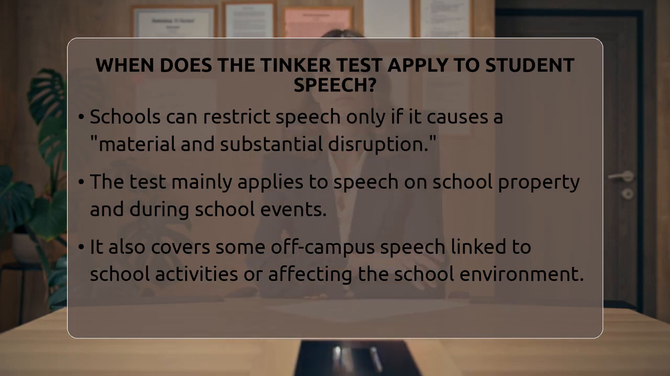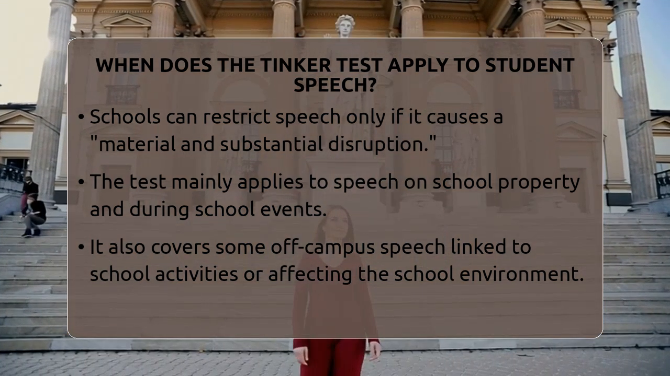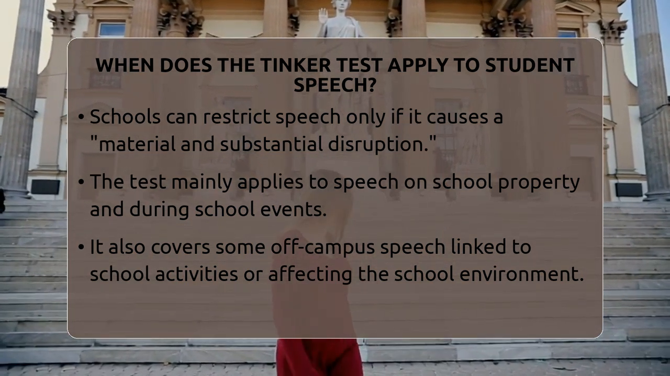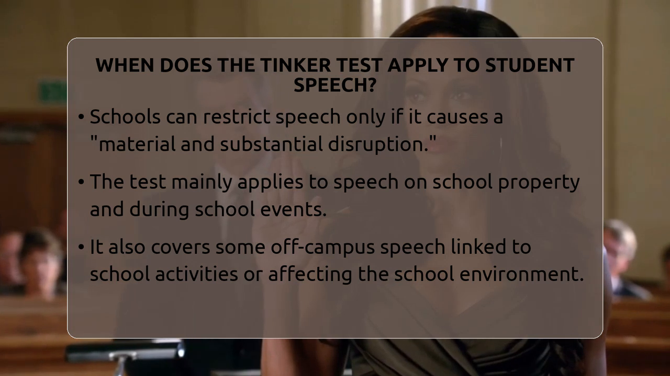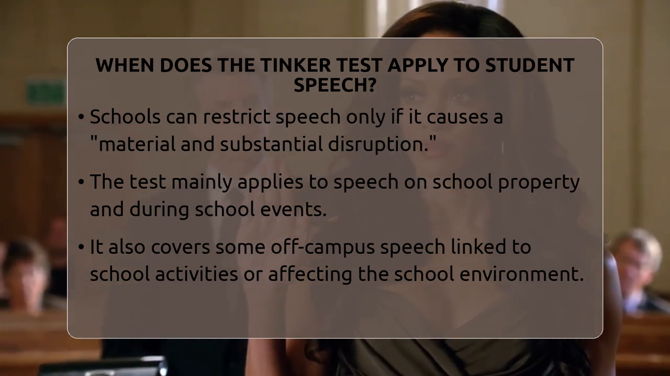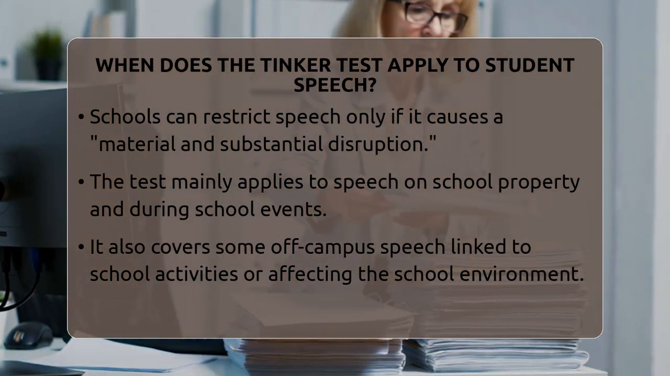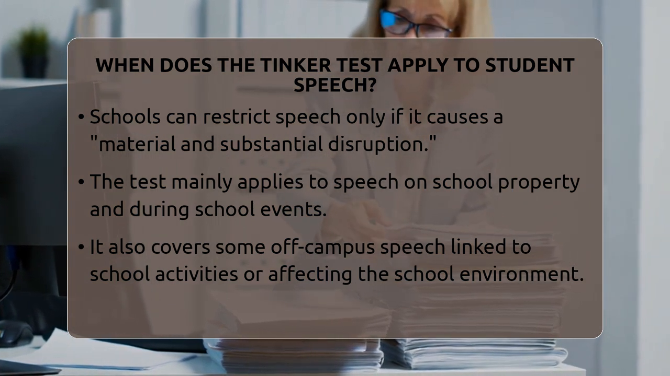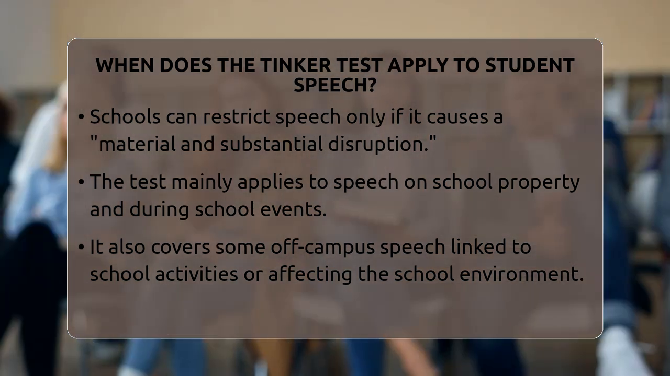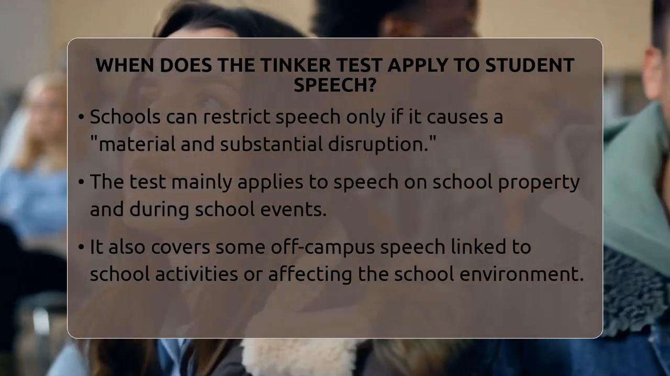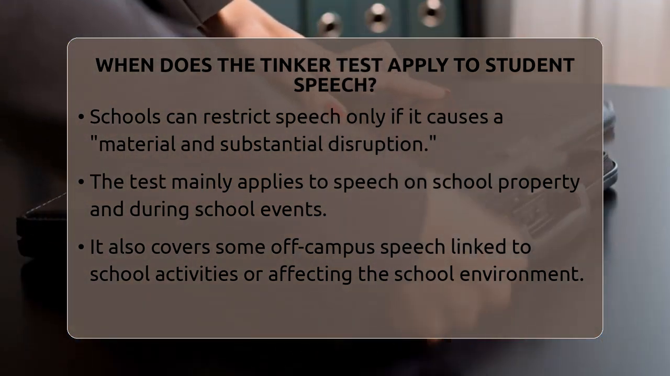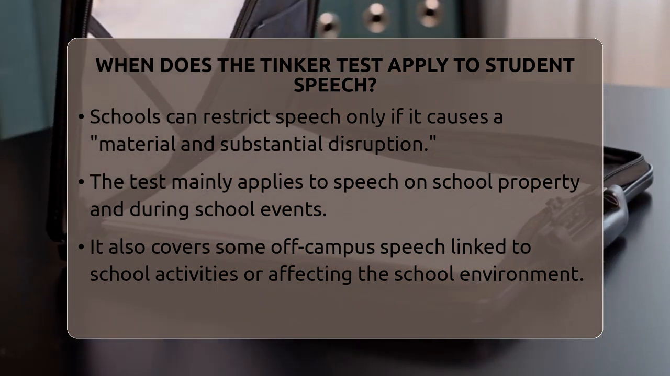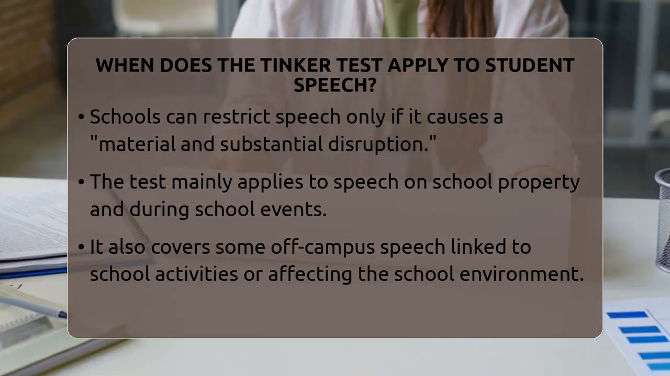The test applies mostly to speech on school property like classrooms, hallways, or school events. It also applies to some off-campus speech, especially if it connects to school activities or affects the school environment. For example, if a student posts something online that causes chaos at school or hurts other students, the school might be allowed to regulate that speech. But if the speech is just controversial or unpopular, the school cannot restrict it unless it causes a real disruption.